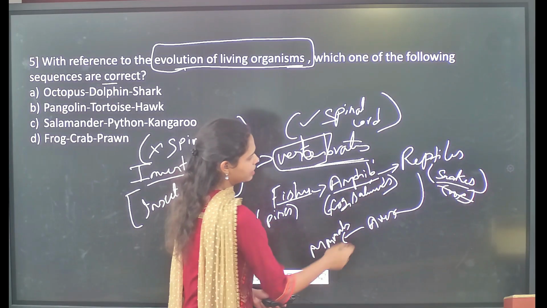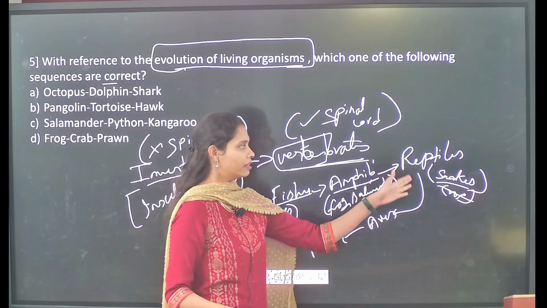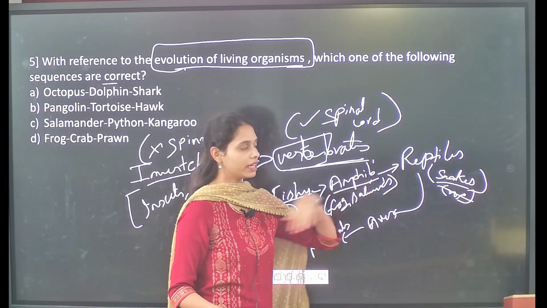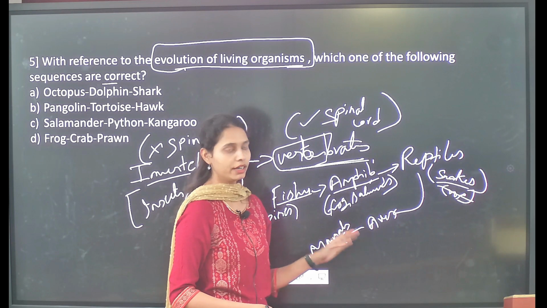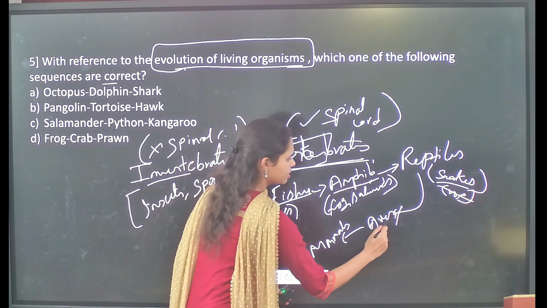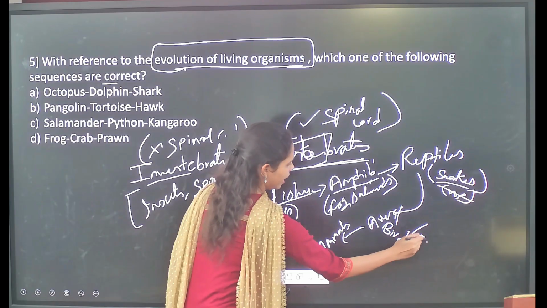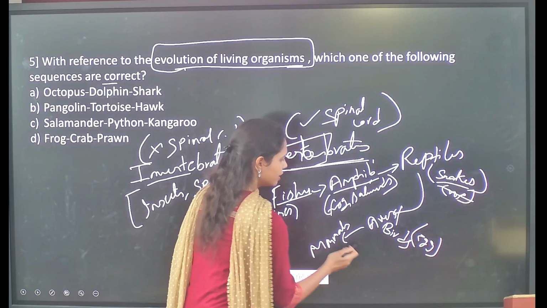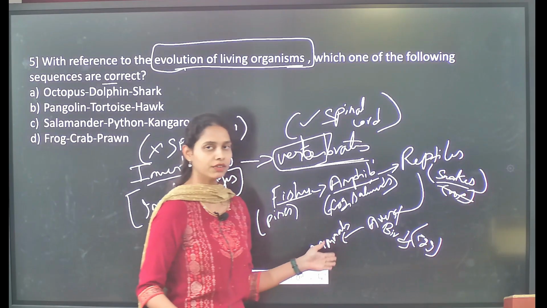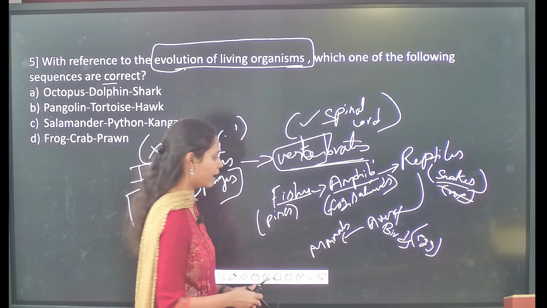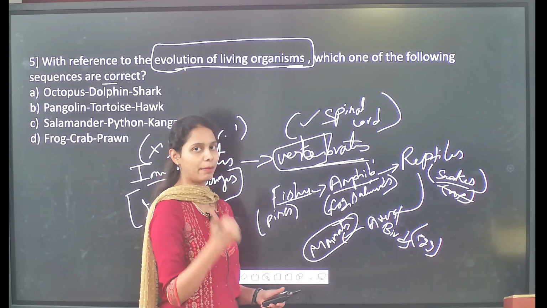These reptiles can live only on land, so we can say that reptiles are terrestrial organisms, and from these reptiles the aves evolved. These aves are nothing but the birds, which are egg laying, as we all know. Then from the birds the mammals evolved. We call this group of animals mammals because of the presence of mammary glands.